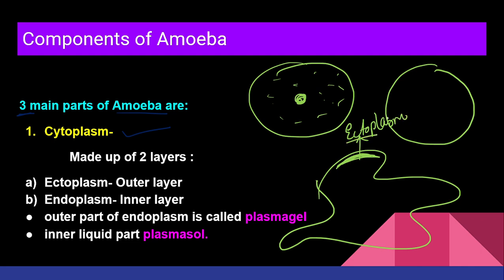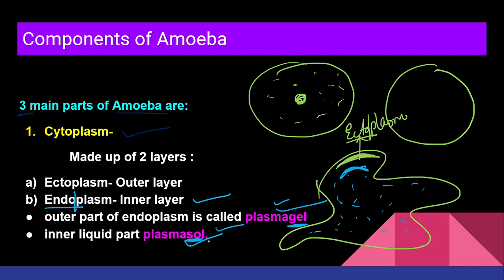ectoplasm. You remember we studied about ectoderm. Ecto means outer layer. So, outer cytoplasm we call ectoplasm, right? What about the inner cytoplasm? Inner one, which will be present all over here, we call endoplasm. Endo means inside. Now, this inner cytoplasm is again further divided into two layers. The outer one we call plasmagel and the inner one we call plasmasol. Gel means it is going to give the jelly-like appearance. Sol means it is going to give a water-like appearance. Now, which one is easily able to move? Plasmasol or plasmagel?